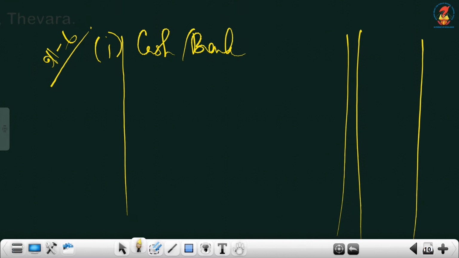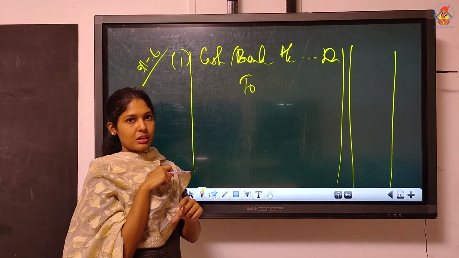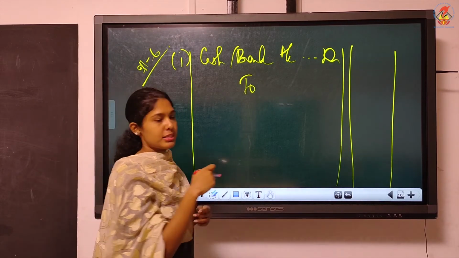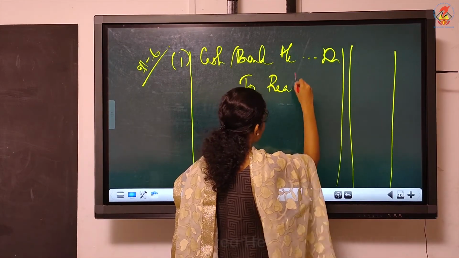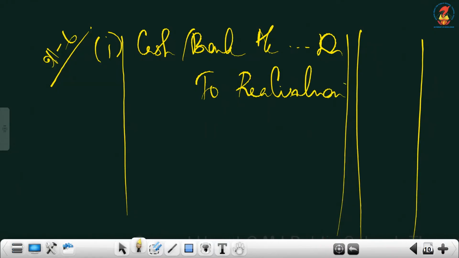See, it's not always needed like you have to write cash or bank. You can write cash or bank, either one only you need to write. Unless it is mentioned specifically as check. If they say like check, you must write bank itself. To realization. What's the amount we are getting?